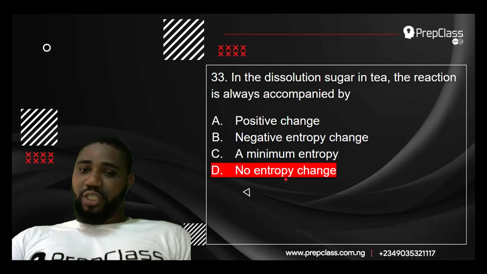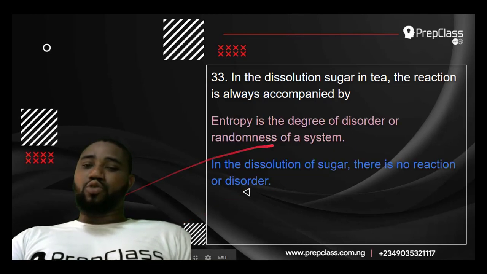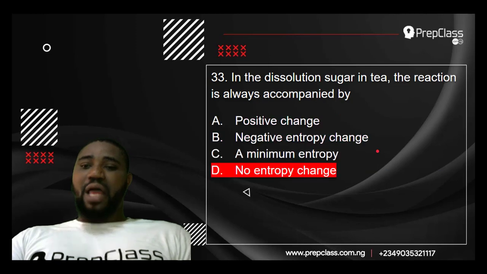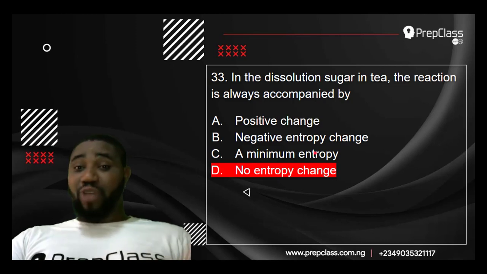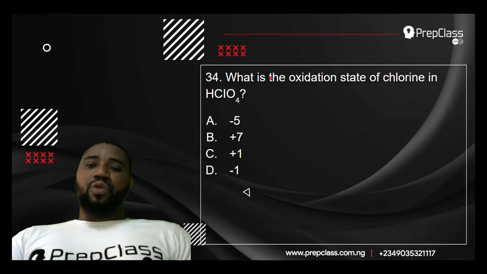It is no entropy change. But so long as the sugar dissolves, there's a tendency that the molecules will move randomly, because entropy is the degree of disorder or randomness of a system. So I think the best choice here is C and not D. So go for C. C is the best answer here. There's minimum entropy change, because the molecules will actually diffuse, will actually move. So there's a minimum entropy change.